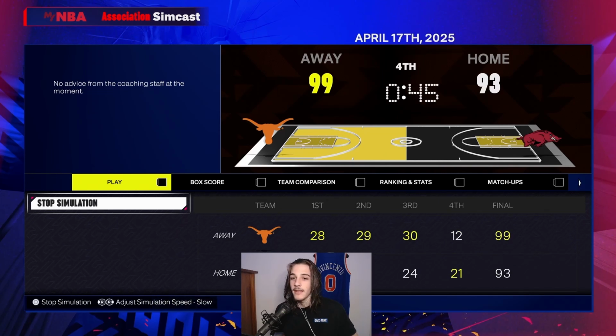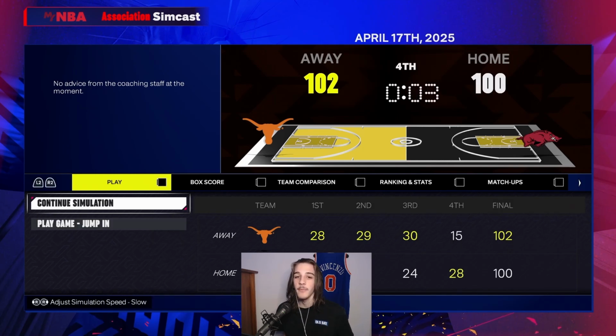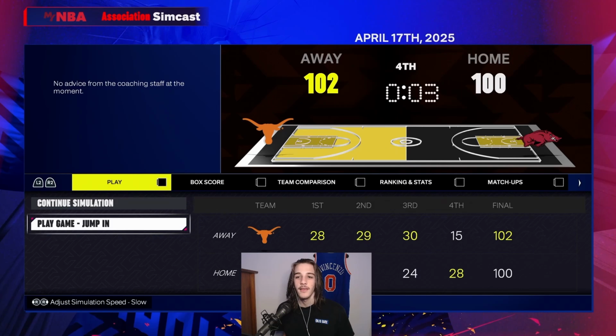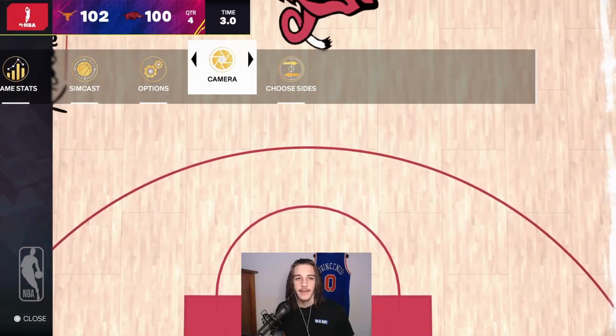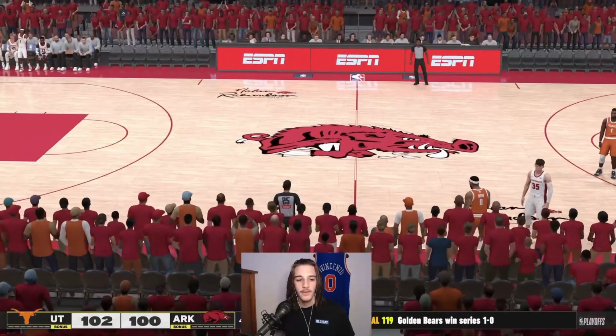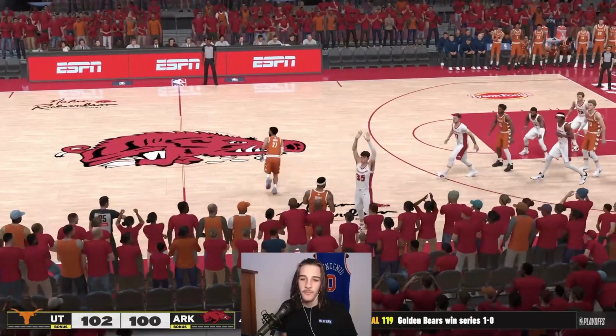They're down by 6. Down by 4 again. It's looking out of reach. Down by 5. Down by 2. We'll hop in, but I don't think we're going to be in a good scenario for Arkansas. They almost came back in that fourth quarter. 3 seconds left. Texas has the ball. Arkansas has no timeouts. They're going to need to foul and hope for a missed free throw.